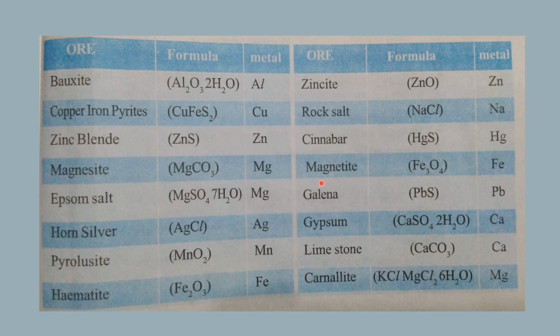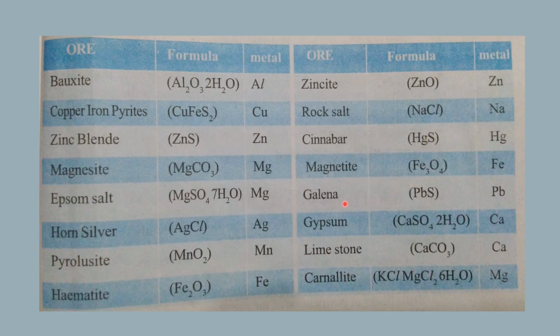The next is zincite, which is an ore of zinc, and formula is ZnO. Then rock salt, which means sodium chloride. Then next cinnabar HgS, mercury sulfide. Then magnetite Fe3O4. So here Fe2O3 is hematite and Fe3O4 is magnetite. Both are ores of iron.